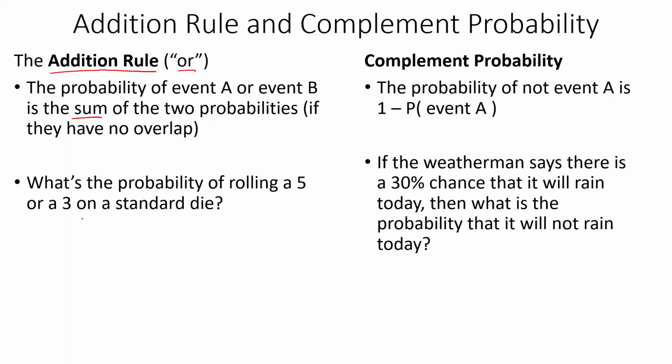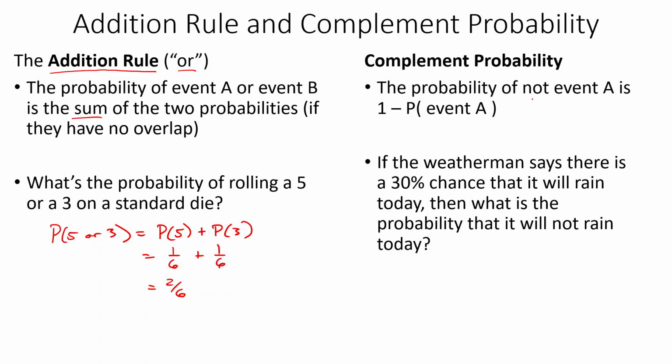So the probability of rolling a 5 or rolling a 3 we could say is the probability of 5 plus the probability of 3, which is 1/6 plus 1/6, which is 2/6. That makes sense because there's one way to get a 5, one way to get a 3, so two outcomes out of the 6 total outcomes. So that's how the addition rule works.